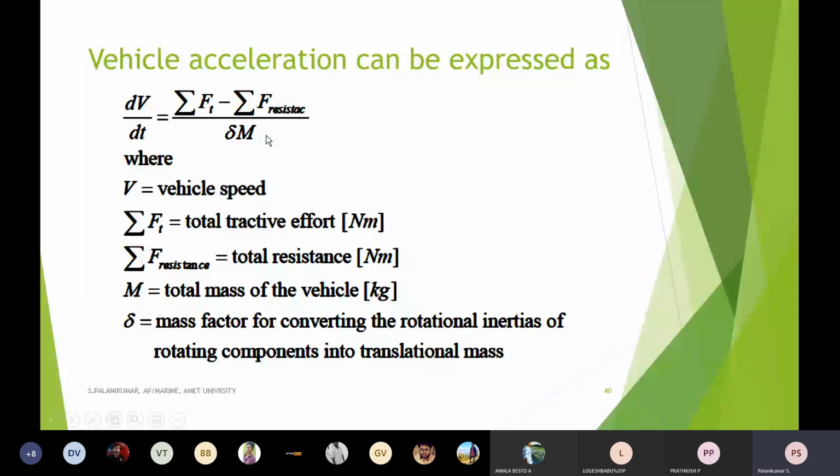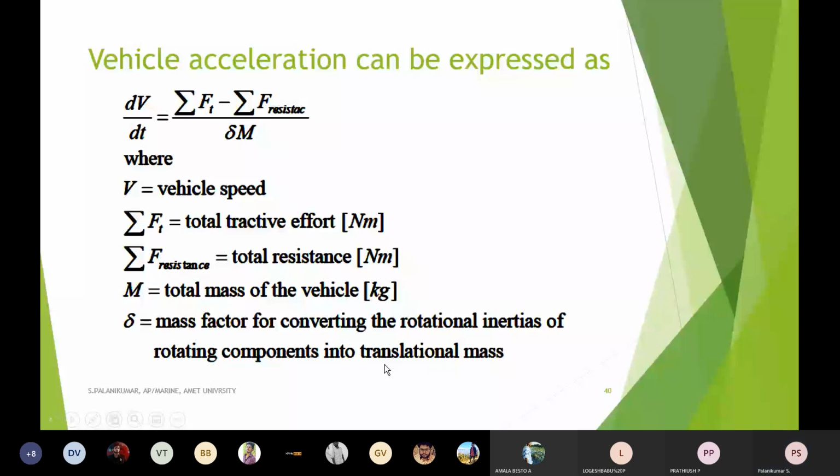Here V is the vehicle speed, the total tractive effort and the total resistive forces are in Newtons, m is the total mass of the vehicle, and delta is the mass factor for converting the rotational inertia of rotating components into translational mass.